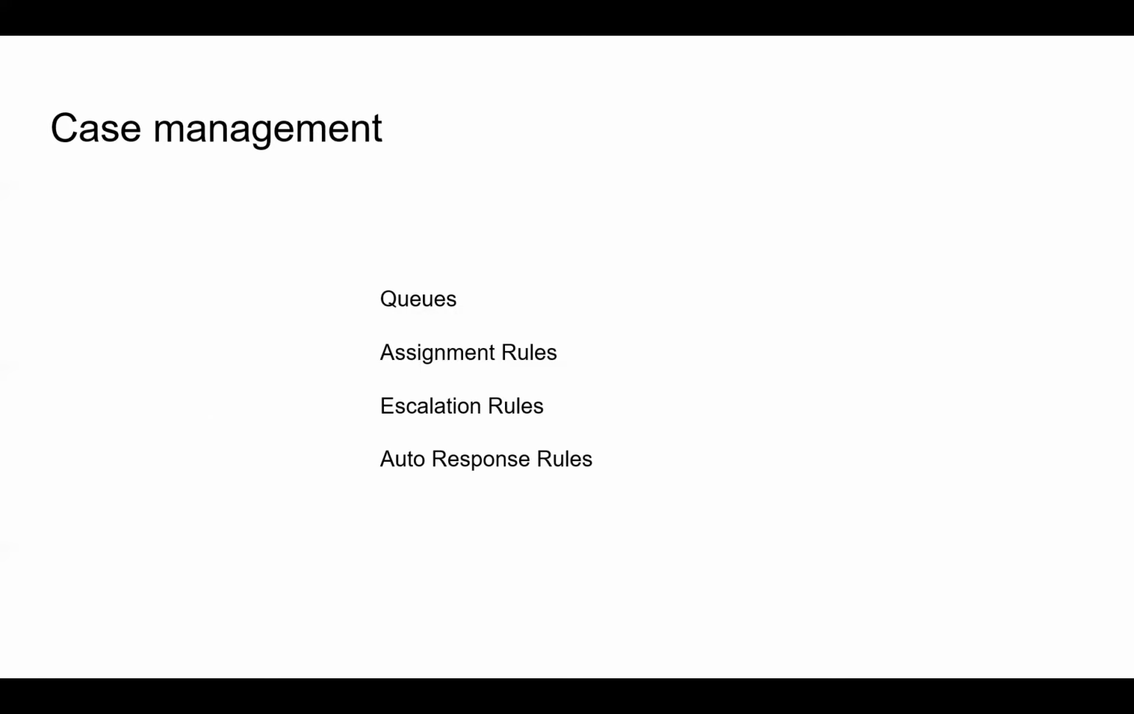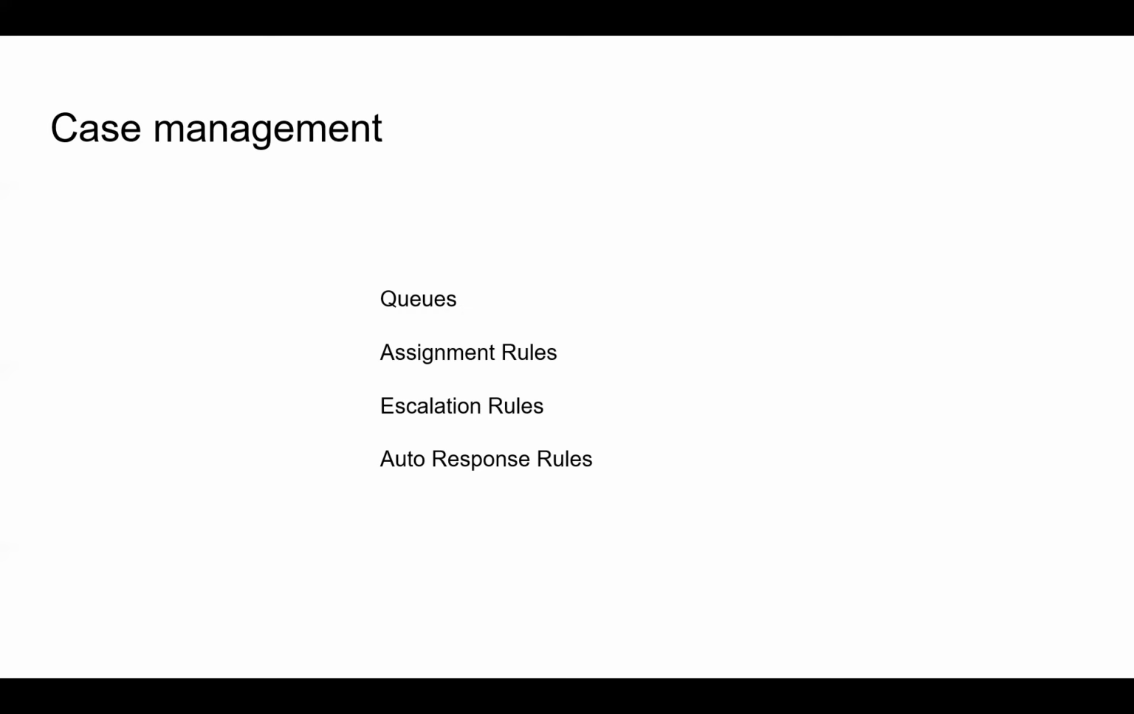Next one, case management. This is the main feature of Service Cloud. Here we have four tools: queues, assignment rules, escalation rules, and auto response rules. Queues means a set of people. As I said earlier, we are categorizing people to resolve problems based on their skill set, because some people resolve technical issues, some resolve management issues, some resolve, let's say, financial issues.